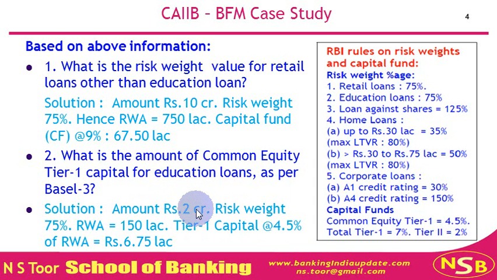Hence the risk weight value shall be 2 crore multiplied by 75%, so it will be 150 lakhs. And common equity tier 1 capital is 4.5% of risk weighted assets, so 150 multiplied by 4.5% will be 6.75 lakh.